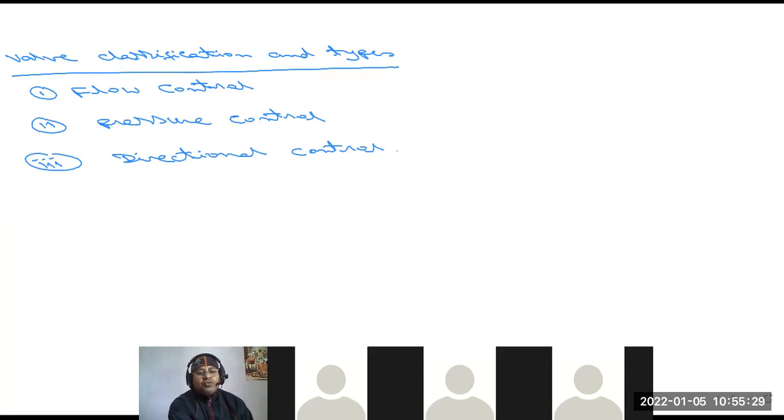That means the user or automatic controller sets the particular direction of the flow, or the direction in which any process variable moves from one place to another place. So using these valve classifications, we control the flow, the pressure, and the direction.